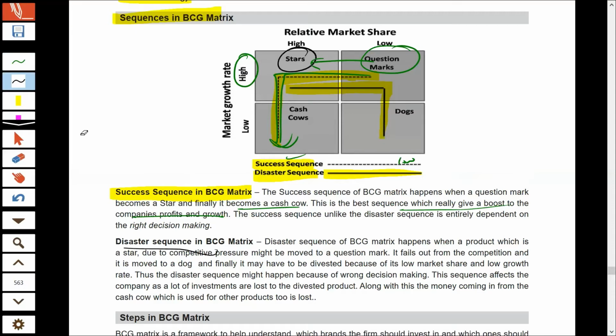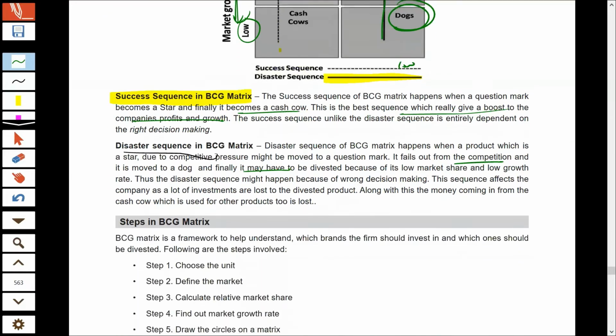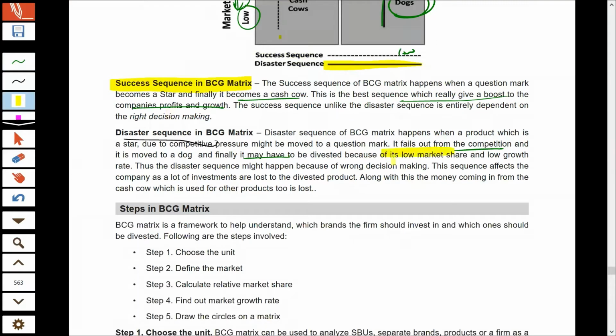The products which were considered stars in the portfolio of the company suddenly lose their charm. Some new competitors may enter the market, and your product may fail to beat the competition. So your stars may lose their charm, and the market share may reduce from high to low. Your product may enter the question marks category, and finally, when the growth rate of the industry also reduces from high to low in the future, your business may ultimately become dogs. And then you may have to divest those dogs out of your portfolio.